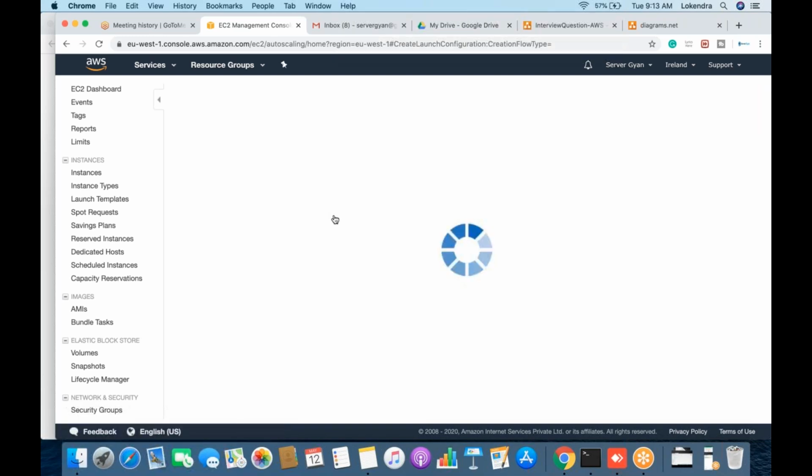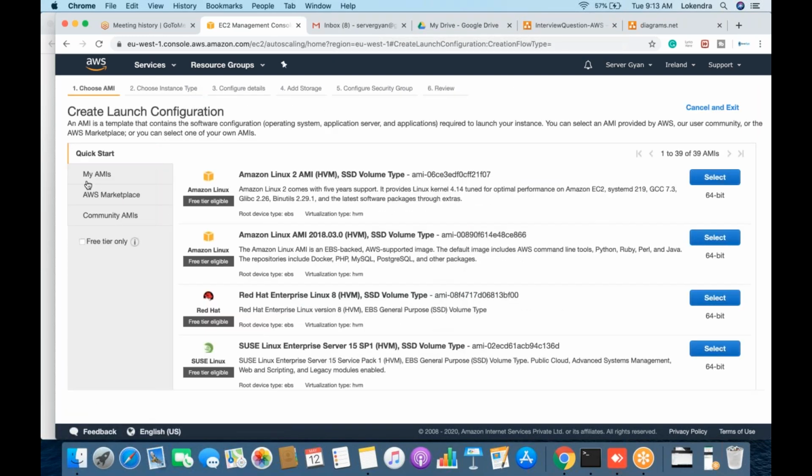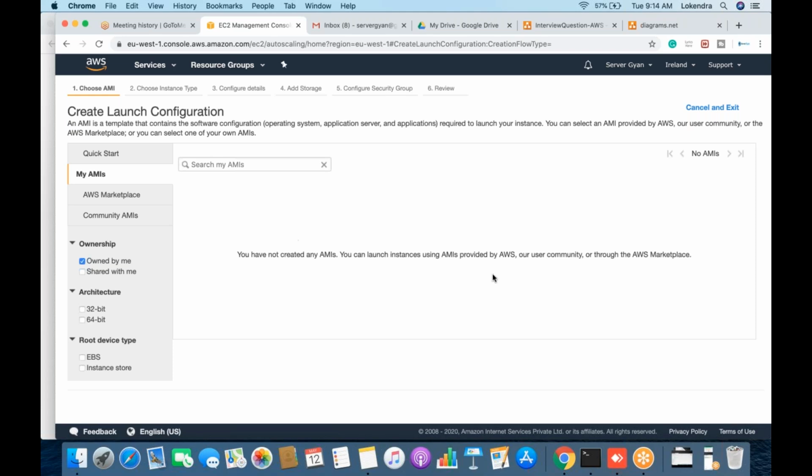So here it is: create launch configuration, and over here I will pick that golden image. So whenever the auto scaling group creates a new server, it will use my base image, whatever I'm going to create or whatever I have created.